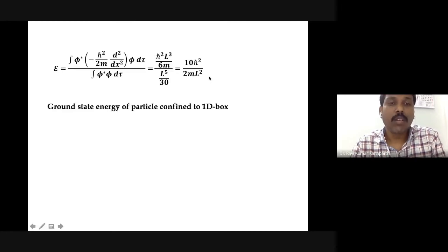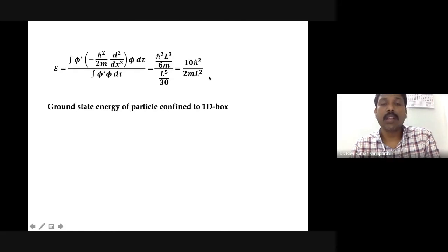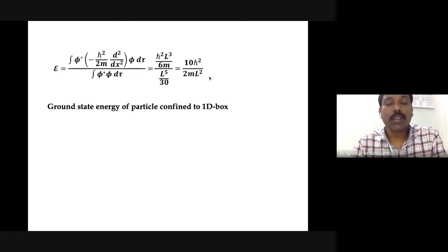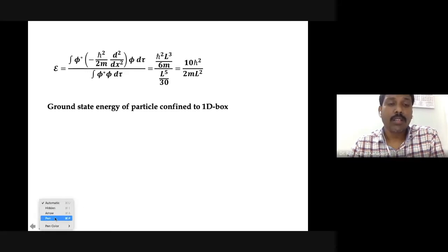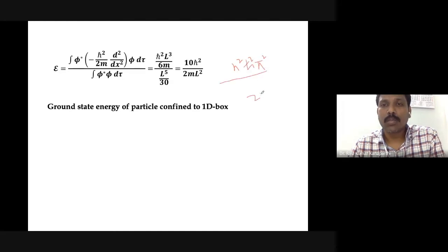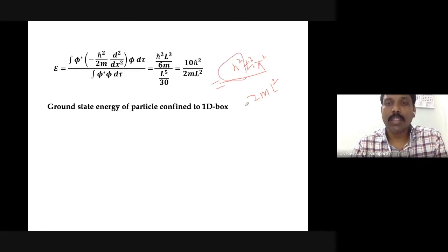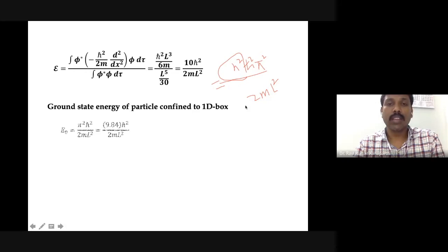Now let me recall what is the ground state energy of the particle confined to a one-dimensional box. Well, you recall the general expression. The general expression is nothing but n² ħ² π² upon 2mL², right? So n² ħ² π² by 2mL². That is the general expression. But n is 1 for the ground state, so you can just substitute n equal to 1, and then we can get the answer.